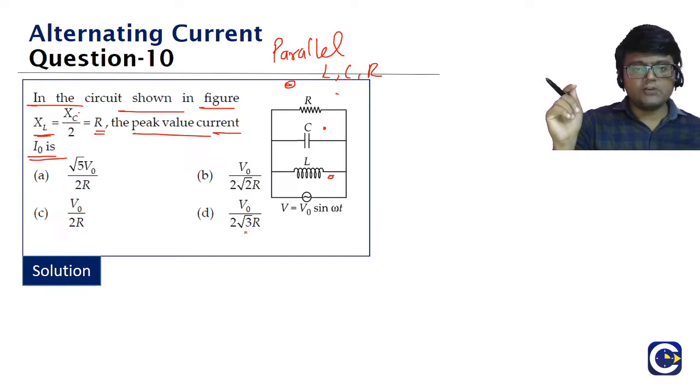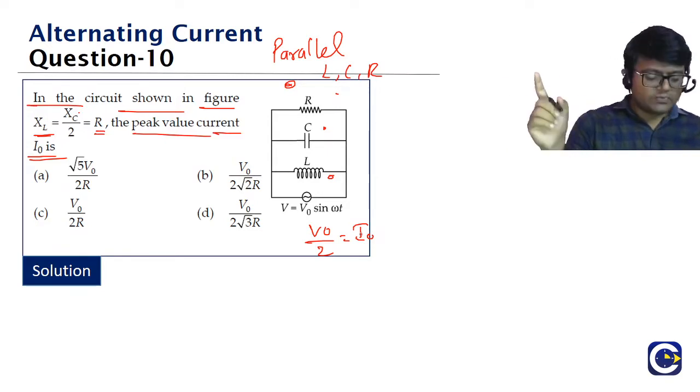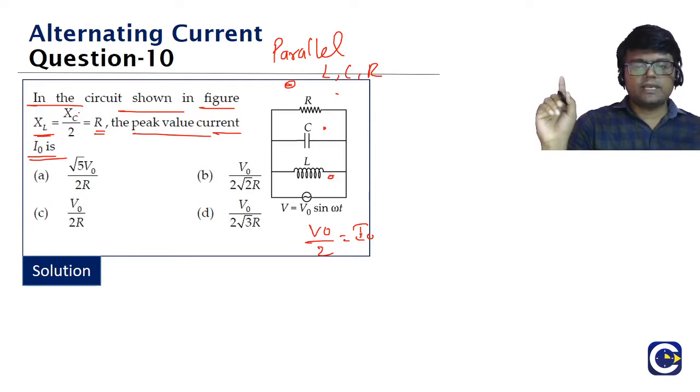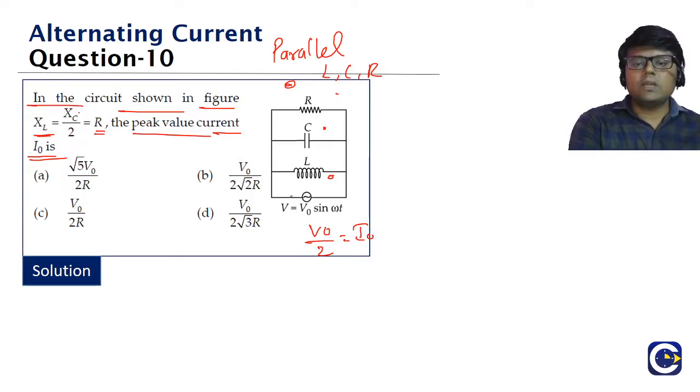To find the peak value of current, we must first get the net impedance, because V0 by Z is going to give us I0, that we know. And if it is a series LCR, we know the Z formula. Z will be equal to root of R square plus XL minus XC the whole square. That we know in case of a series LCR. But this is parallel LCR. So for a parallel LCR, how are we going to find the impedance value? If you look at it, what is the correlation between them?